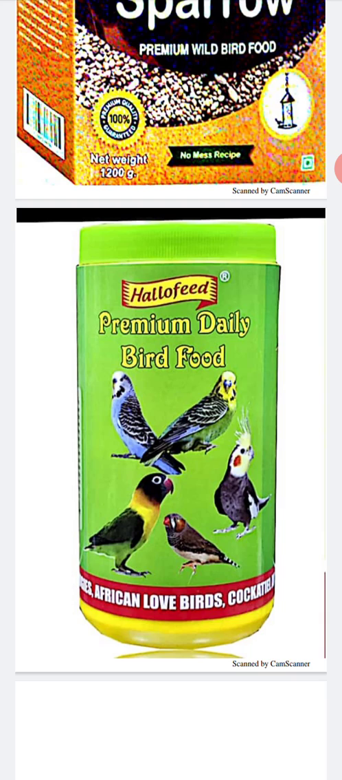Birds are helpful in spreading seeds. Birds are useful to us, so we must protect birds.